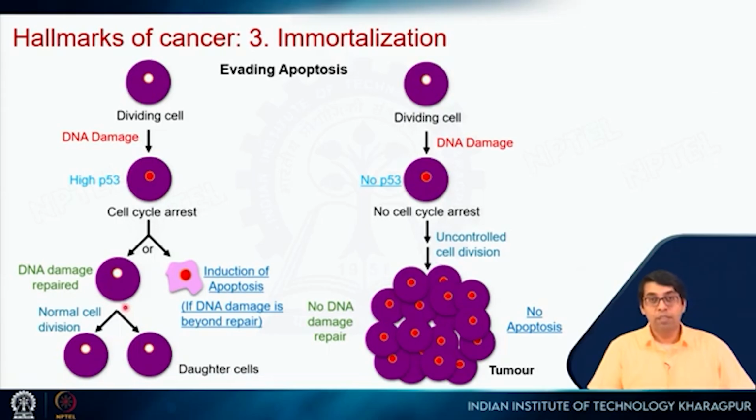This is happening every day in your body. But during cancer, this normal process does not happen. Let's say DNA damage happens because of an intrinsic or extrinsic signal. Let's say there is a mutation in P53, or for some reason P53 is not recruited. Then there will be no cell cycle arrest, and also no recruitment of the DNA damage repair mechanism. So there will be uncontrolled cell division, and that can result in tumor.